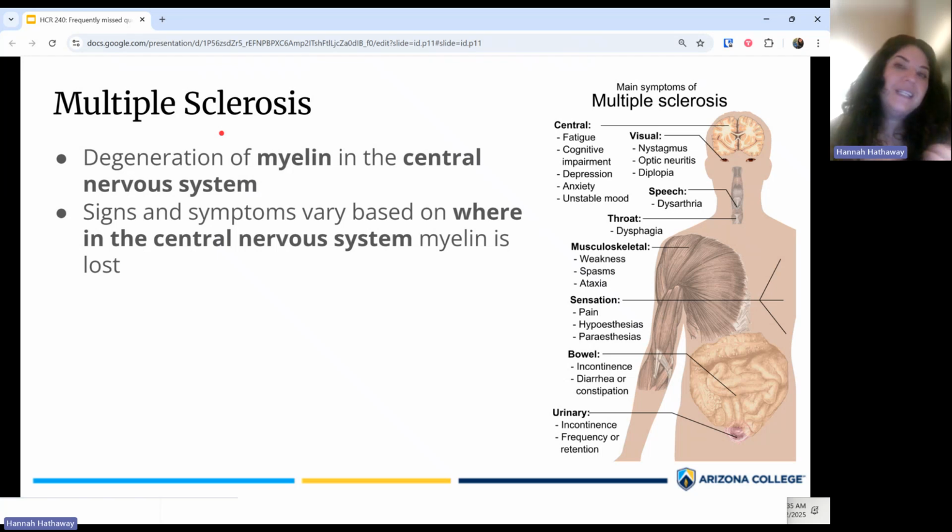So what's going to happen is the signs and symptoms are going to be dependent on where in the central nervous system that myelin is lost. So you can see some common signs and symptoms like vision impairments due to loss of myelin within the optic nerve. You can have balance impairments due to loss of myelin within motor coordination systems, as well as a number of other signs and symptoms. Once again, all related to wherever that myelin is lost within the central nervous system.